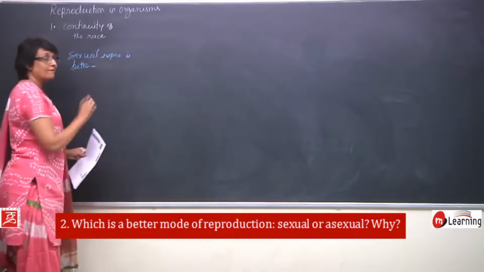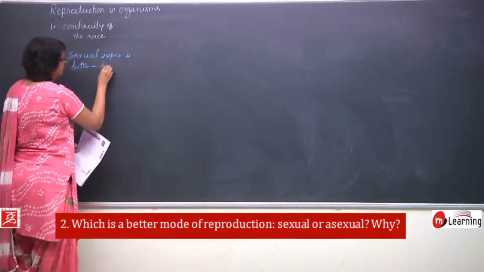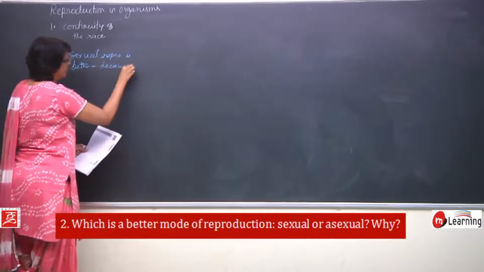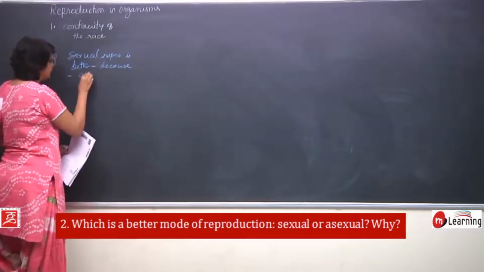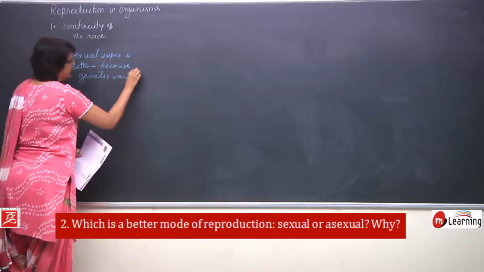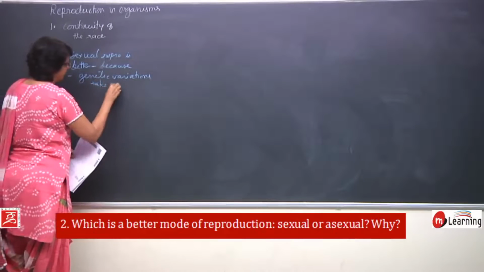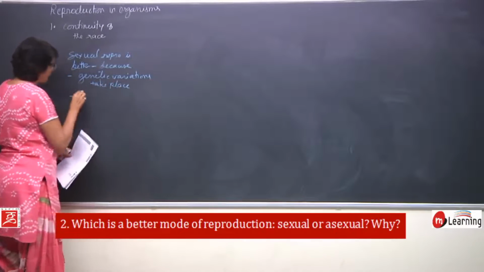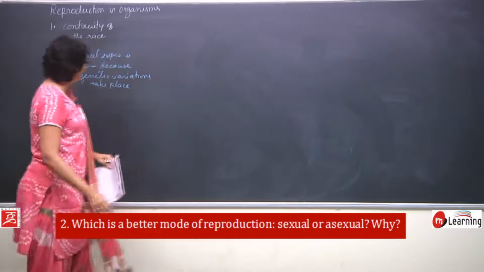The reason is why sexual is better, because it is better because in sexual reproduction genetic variations take place. And how do these variations help? Variations help in two ways.